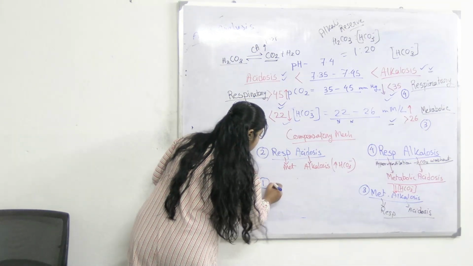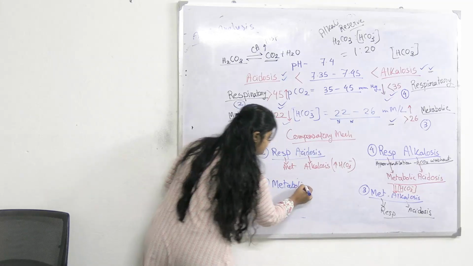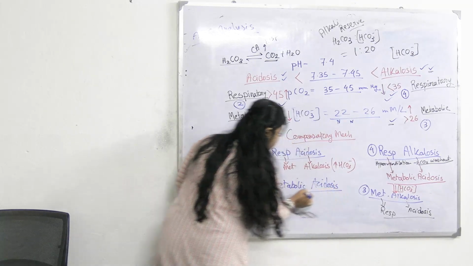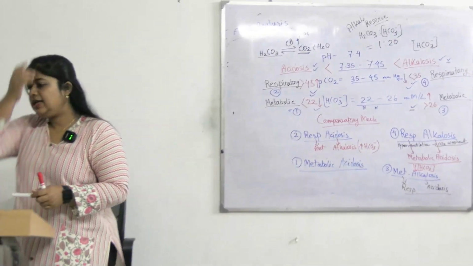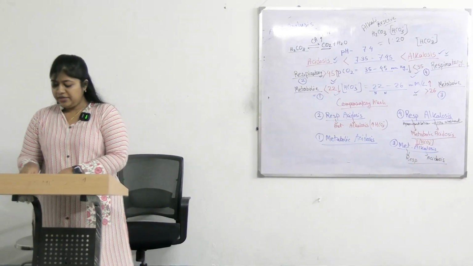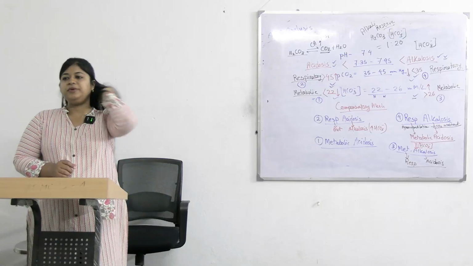So our case 1 is metabolic acidosis. Clear till here? But why is the PCO2 value decreased here? Compensatory mechanism.